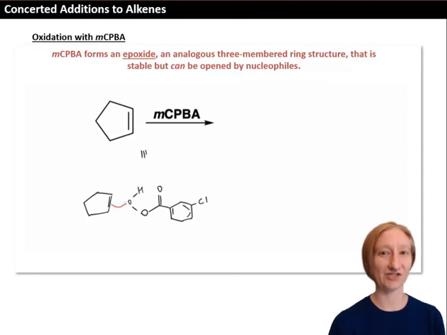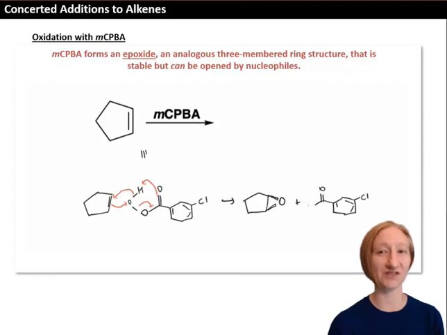In the concerted reaction step, the alkene attacks the oxygen of the peroxide, of the MCPBA. And when it does, the oxygen-oxygen bond breaks, and the electrons move to form a new carbon-oxygen bond. The existing oxygen-oxygen pi bond attacks the hydrogen, or the proton. And then finally, the OH bond breaks, and the electrons in that bond form a new carbon-oxygen bond. This flow of electrons results in a 3-membered ring containing an oxygen. We call that an epoxide. And then the carboxylic acid is also formed as a byproduct.